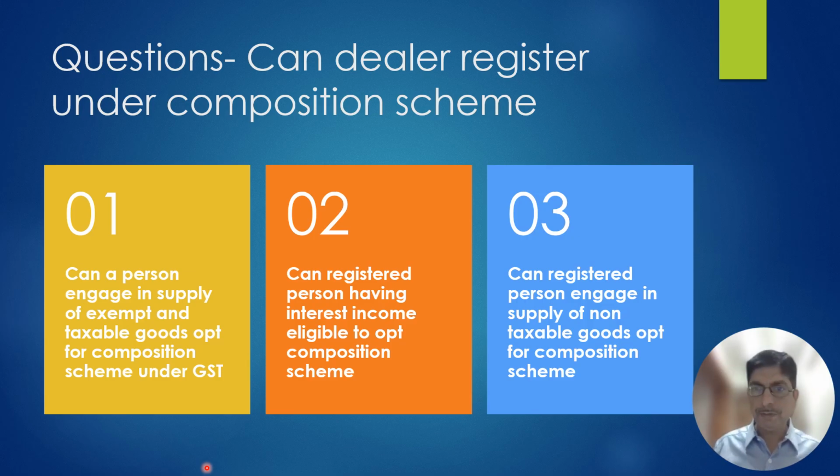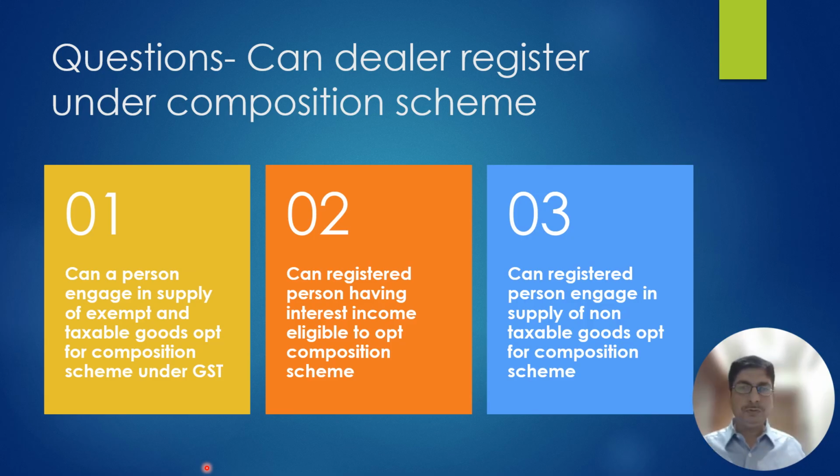Take an example of a departmental store. He supplies many goods which are taxable. In addition to that, he is supplying loose rice and unbranded wheat. These are exempt supplies. The GST liability is to be calculated only on taxable turnover and not on exempt supply in case of a trader.